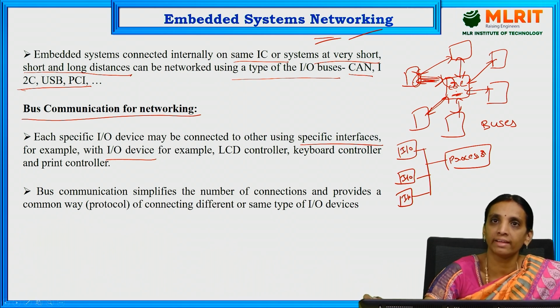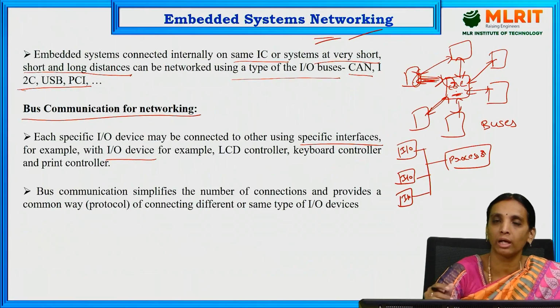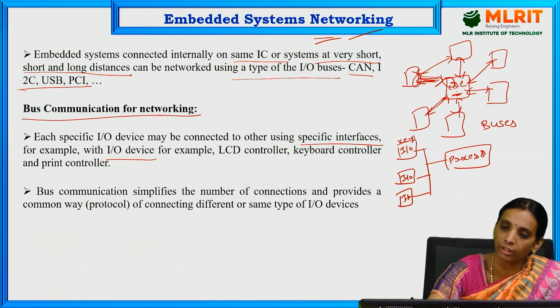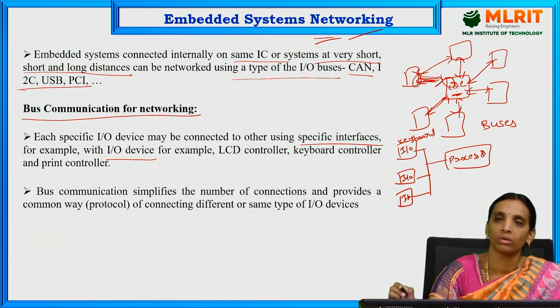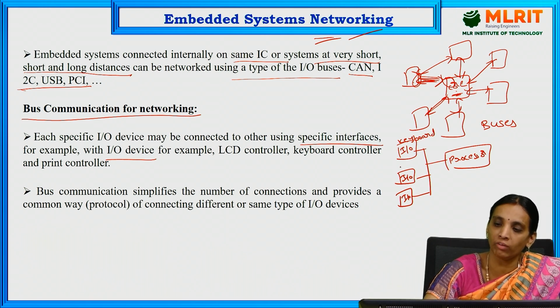Let us take an example of typing and displaying information. For getting the input from the user, we need a keyboard, so one I/O device may be a keyboard. To display that information, we need a display device, which is an LCD. Another one is a sensor.